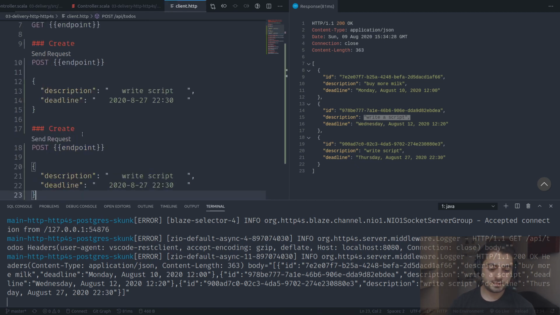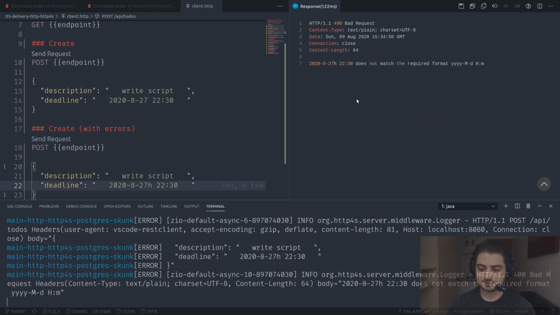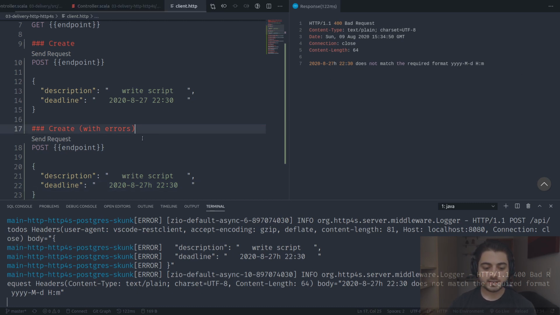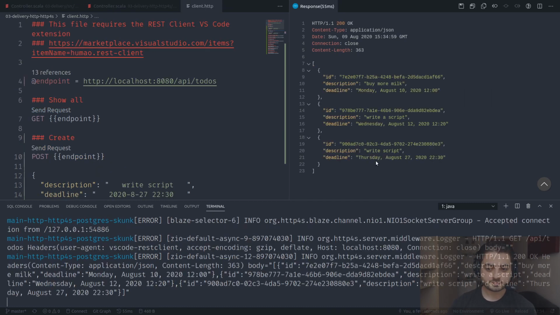Okay, create with errors. Okay, let's do, I'm gonna put H over here or something, right? So it's not gonna be able to parse the deadline. So send request does not match the required format. Great, and we remove the ANSI code, which is why it's all good. All right, show all, and yeah, so the next one that we're going to do are the updates. They're the last ones, and then we're done.